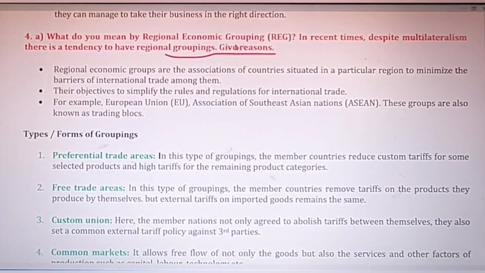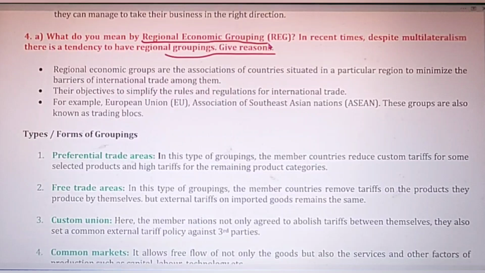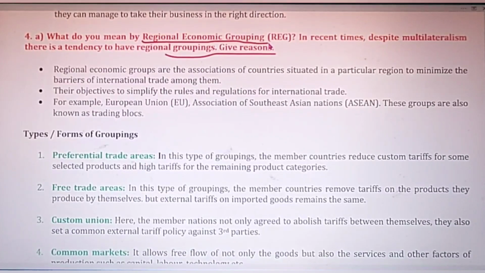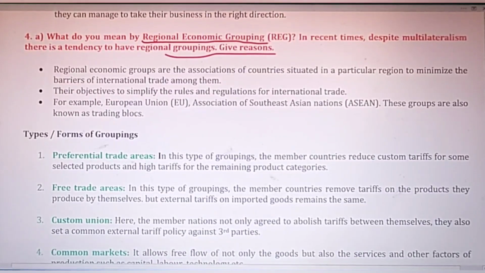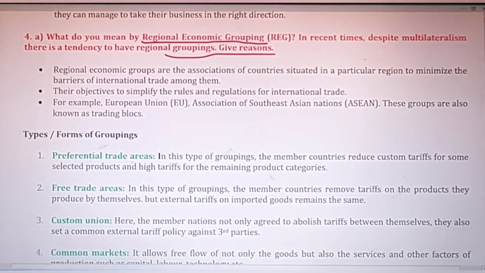Regional economic grouping, as the name implies, एक पर्टिकुलर रीजन में जो कंट्रीज होती हैं, जैसे सपोज साउथ ईस्ट एशिया, ये एक रीजन है एशिया का, एंड यहाँ पे जितनी भी कंट्रीज हैं दे हैव फॉर्म्ड एन एसोसिएशन, so that is called REG. So it is an association between two or more countries that lies in a particular region to have international trade without any restrictions.